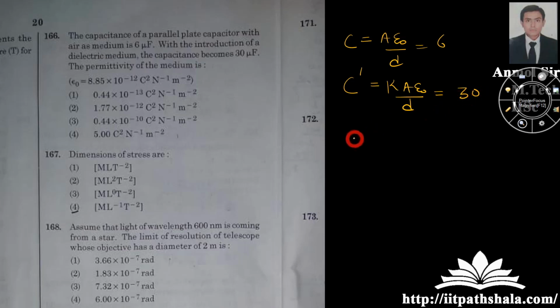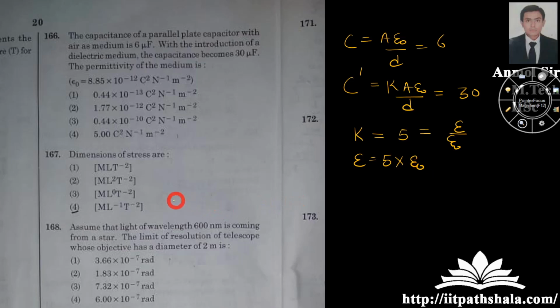Now what you can do is take the ratio of both of them, and you will land up with the value of K equal to 5. You know that K is nothing but epsilon by epsilon naught. This is the permittivity of that particular medium, and this is the permittivity of free space, which is given to you as 8.85 into 10 to the power minus 12. So epsilon is 5 times epsilon naught. You can write in the comment section which of the four options is correct. Please mention it in the comment section.